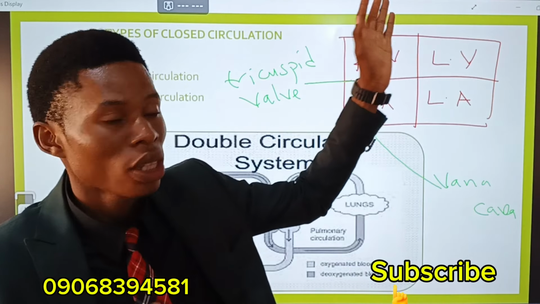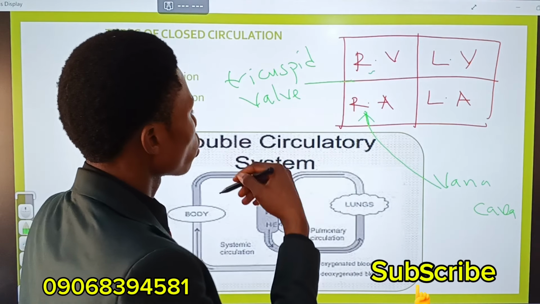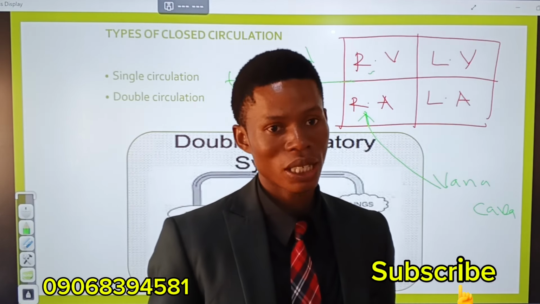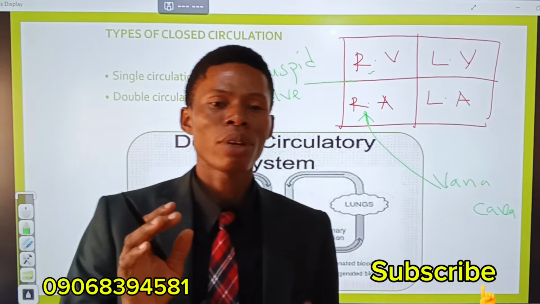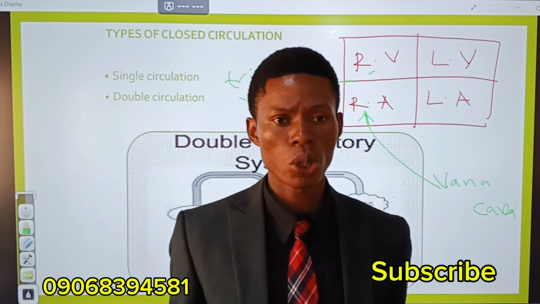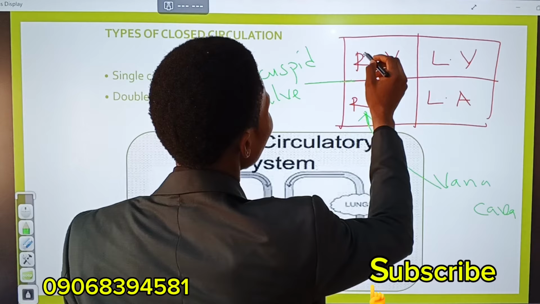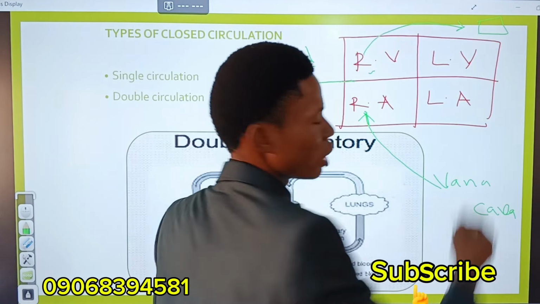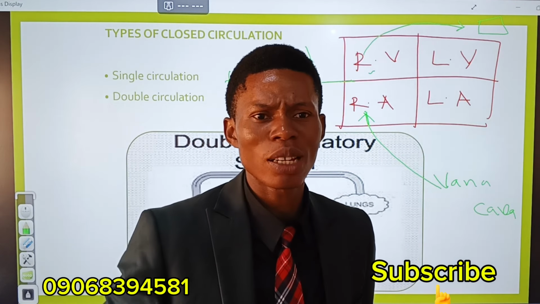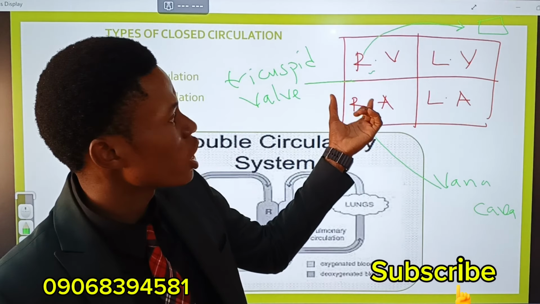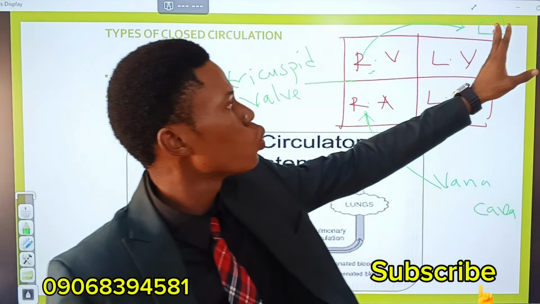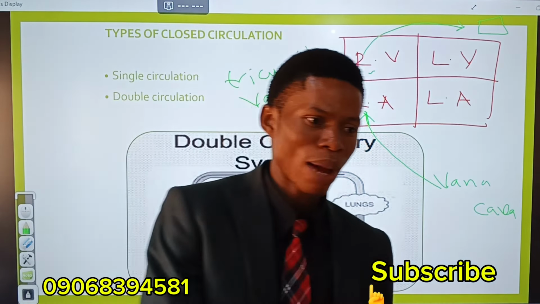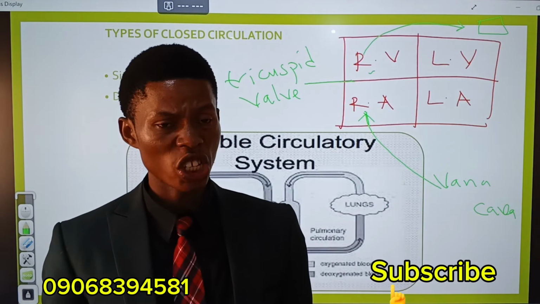Now, as that deoxygenated blood passes through these two, it leaves the heart, and it enters into the lungs. And remember, the blood vessel that is taking blood out of the heart is called what? Artery. Now, anytime you hear pulmonary, just know it's related to the lungs. Pulmonary artery takes blood from here into the lungs, so that oxygen can mix with it, oxygenation can take place. So as that deoxygenated blood leaves the heart into the lungs, it will release carbon dioxide and take oxygen. So the blood becomes oxygenated.